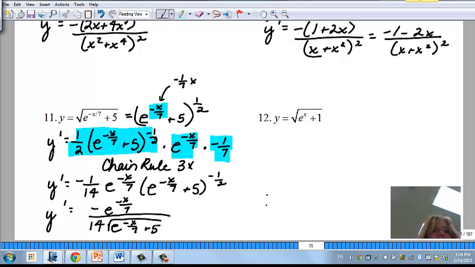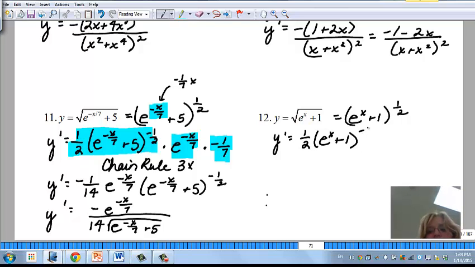All right. Now you try this one over here. So I'm going to rewrite it. So when I do y prime, it's going to be 1/2. Don't touch the baby, to the negative 1/2, because I subtract 1, that's a power rule, times the derivative of the inside is e to the x.